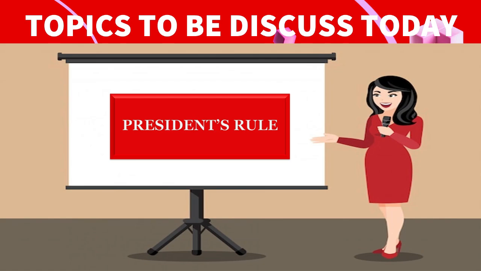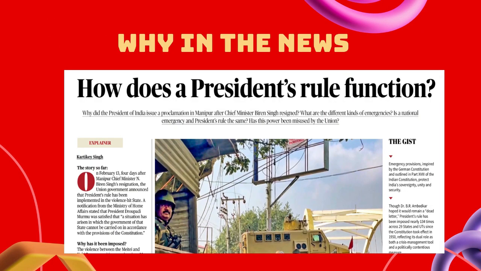First of all, why is it in the news? On February 13, four days after Manipur Chief Minister N. Biren Singh's resignation, the Union government announced that President Rule has been imposed in the violence-hit state.